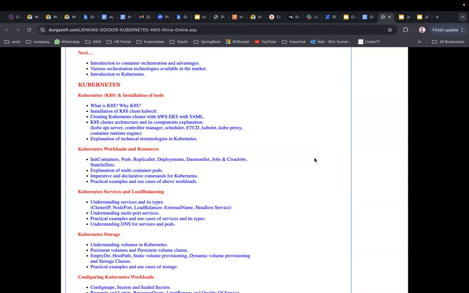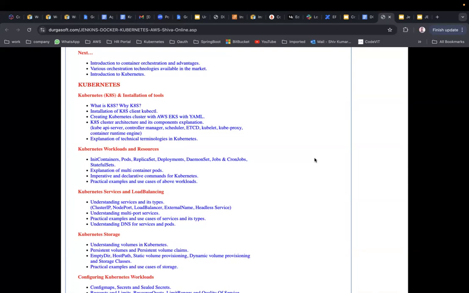We are going to see 3 different ways of creating Kubernetes clusters: one is AWS EKS, second is Minikube, third is kubeadm. Some organizations might give you an account to practice, so that you can create an AWS EKS cluster and practice Kubernetes there.